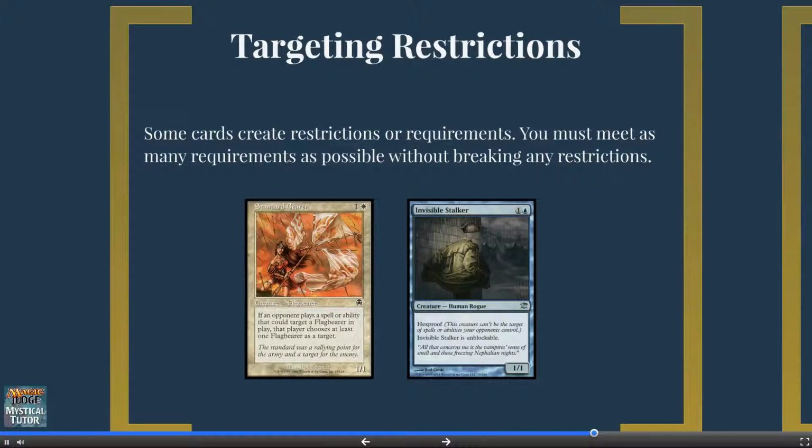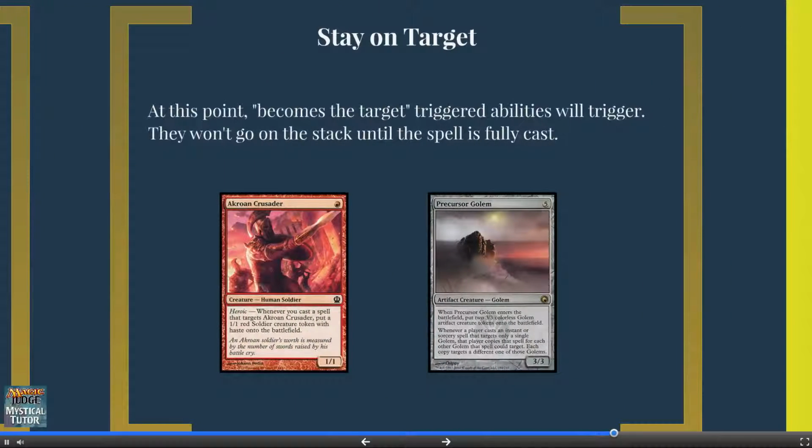Like in combat, there can be restrictions and requirements. Some creatures require spells that can target them to actually target them, like Standard Bear, while other creatures can't be targeted because of hexproof or similar abilities. Again, when you cast a spell, you must obey as many of these requirements as possible without violating any restrictions. At this point, Become the Target abilities, such as Heroic on a Crowan Crusader or Precursor Golem, trigger, but they don't actually go on the stack until we finish casting the spell.